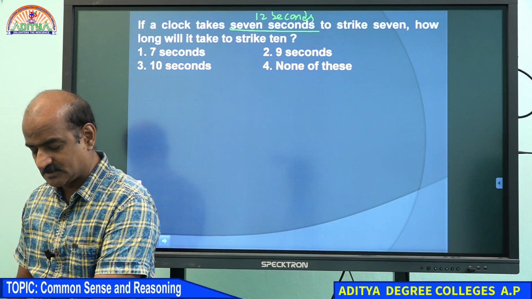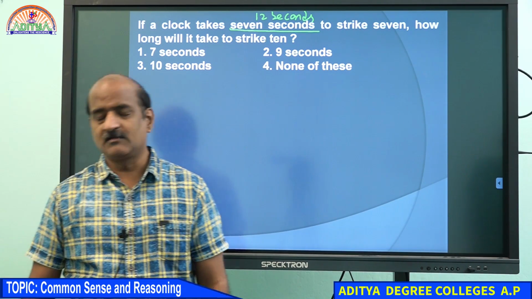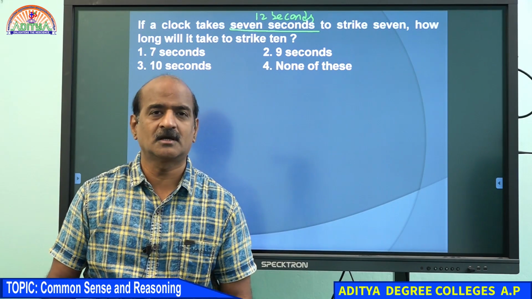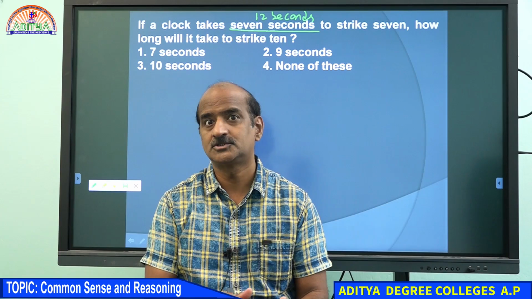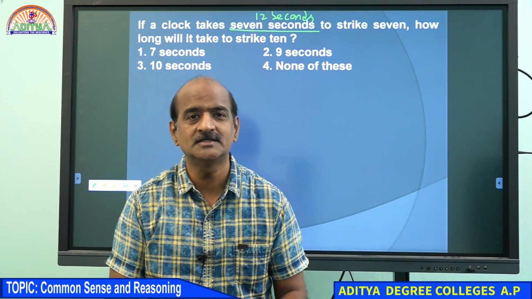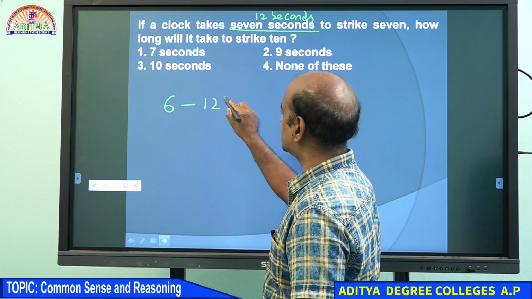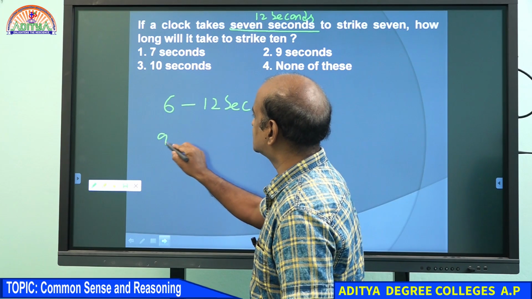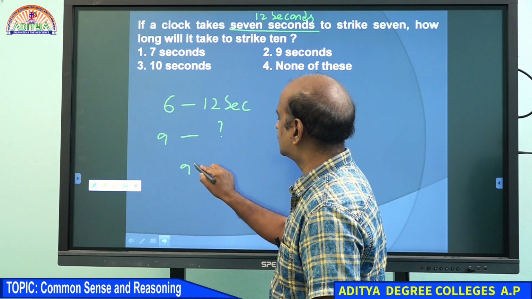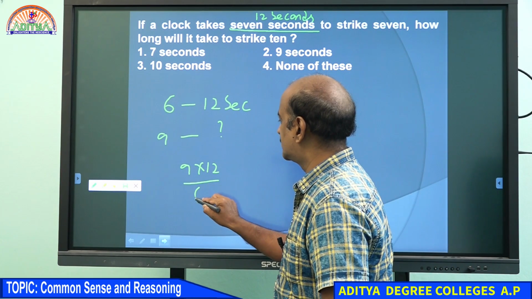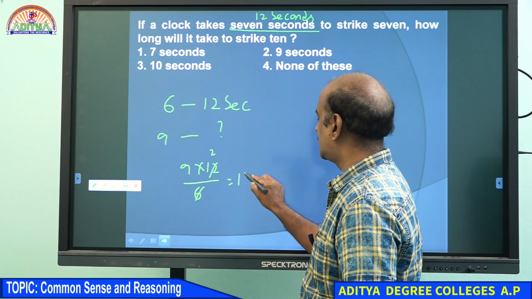Wonderful. Yeah, that is the point. Why does it actually take 12 seconds? How does the clock strike? 1, 2, 3, 4, 5, 6? No, it won't strike like that. Then how? 1. After a little gap, 2, after a little gap, 3. You understand? So 12 seconds is the time taken to cover 6 segments. For 9 segments, how much time? 9 into 12 by 6. Hence, your answer should be 18 seconds.